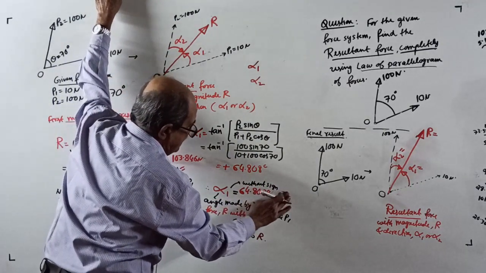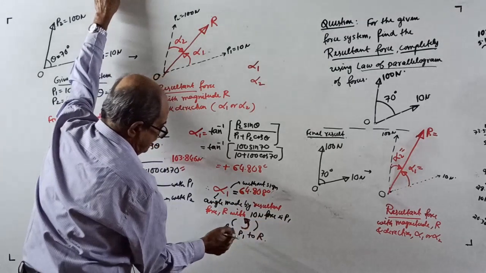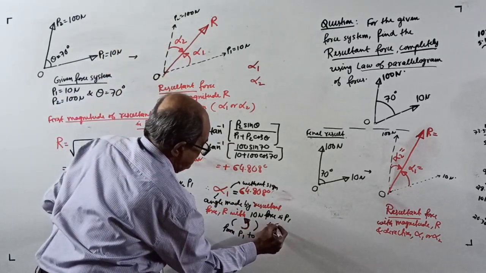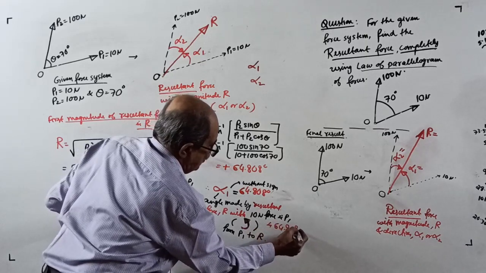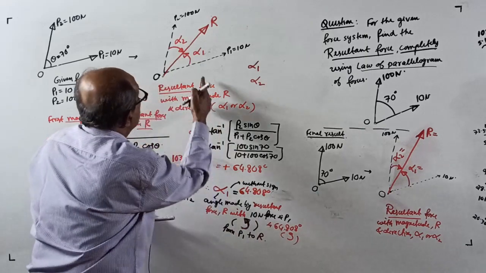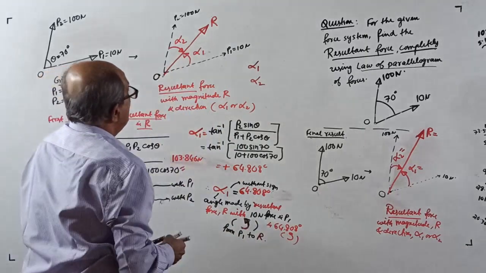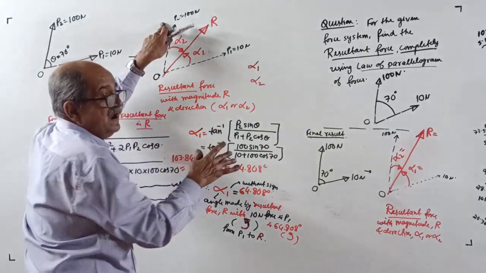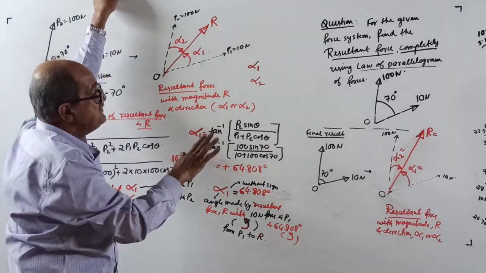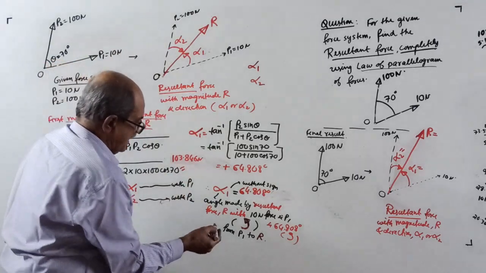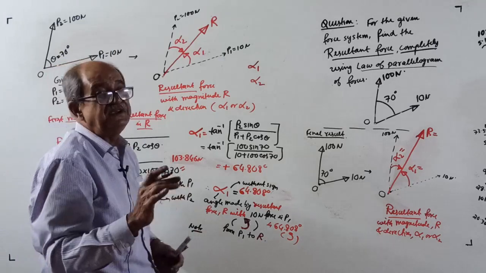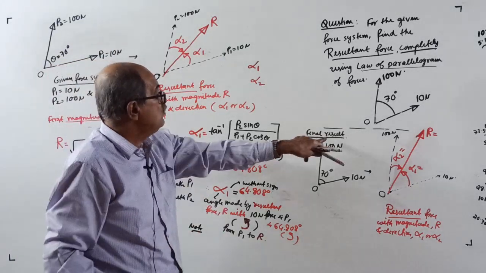Here, I won't write there. I will write here. The force is 64.808 degrees anti-clockwise from P1 to R. Now, little later, I will get alpha 2 also. One minute, space is not there. Actually, make a note here. This much is sufficient because now you can go to the final result.